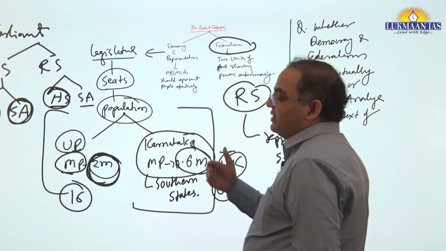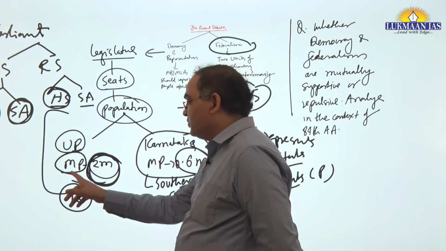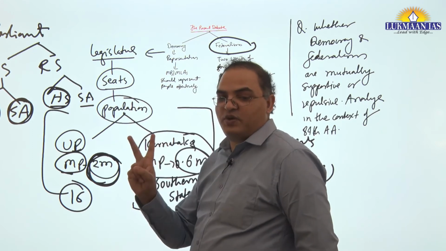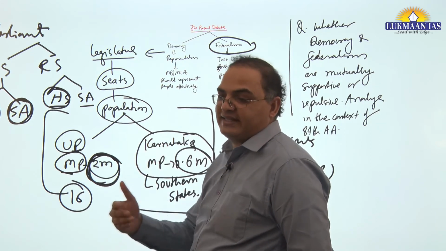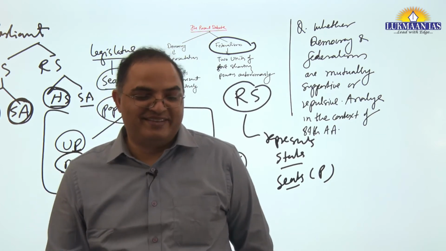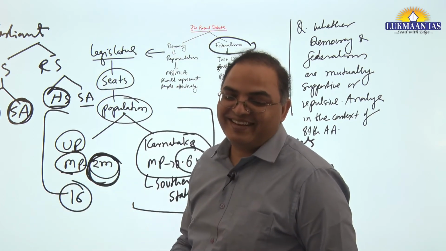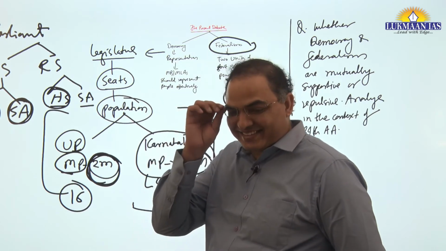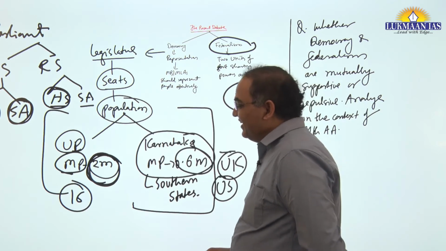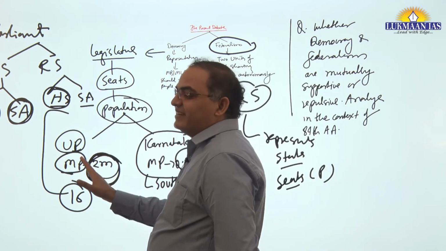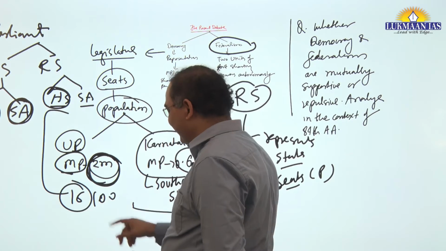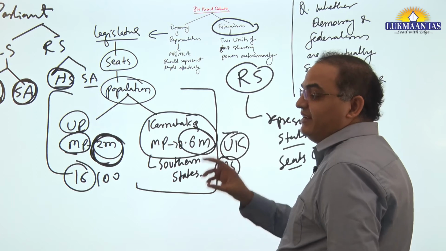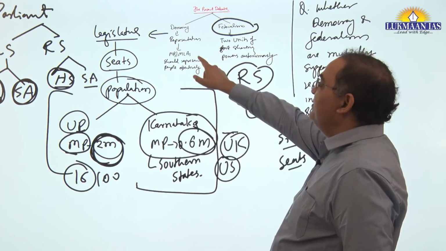See, from a democracy perspective, an MP should not represent 2 million persons. Certainly at least 1 million. It means you can create 2 MPs. So you can see UP has 80 seats. So how many seats can you have? Not certain, not 160, but let's say it can go to 100. So the question is that from a democratic perspective, it is called representation.